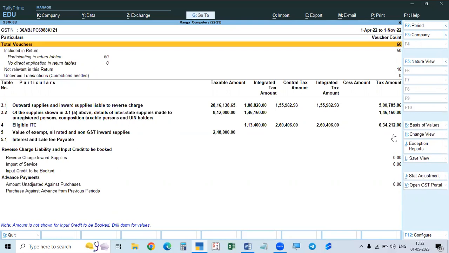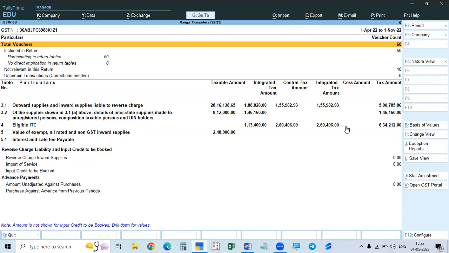So the difference between the liability and the input tax credit available has to be paid to the government. If the liability is more, ITC is less, so the difference you have to pay. If ITC is more, and liability is less, then we need not pay anything. The difference is still our money, so the difference will be carried forward to next year's ITC. So still we have more ITC.